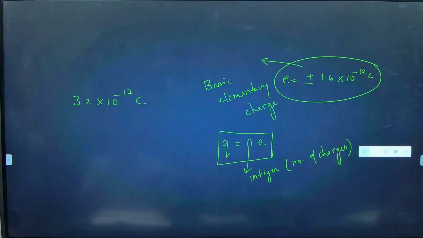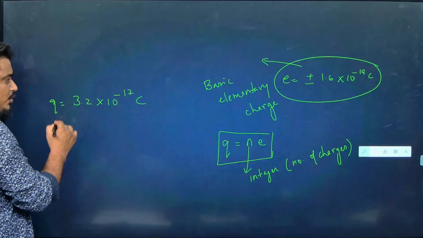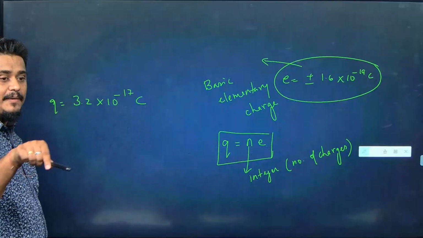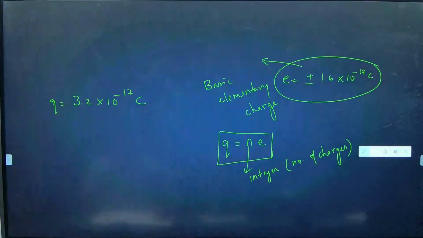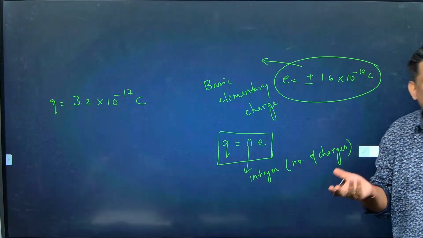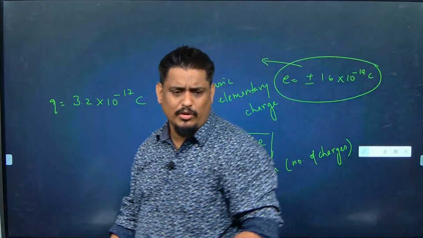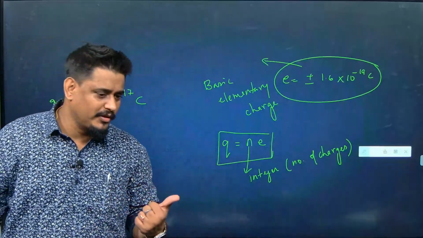Now, how will you check that? You have the value of Q known, you have the value of e known, find n. If n comes as an integer, it is possible. If n comes as a decimal, not possible. How can you have 1.2 protons? You can have 1 proton, you can have 2 protons.